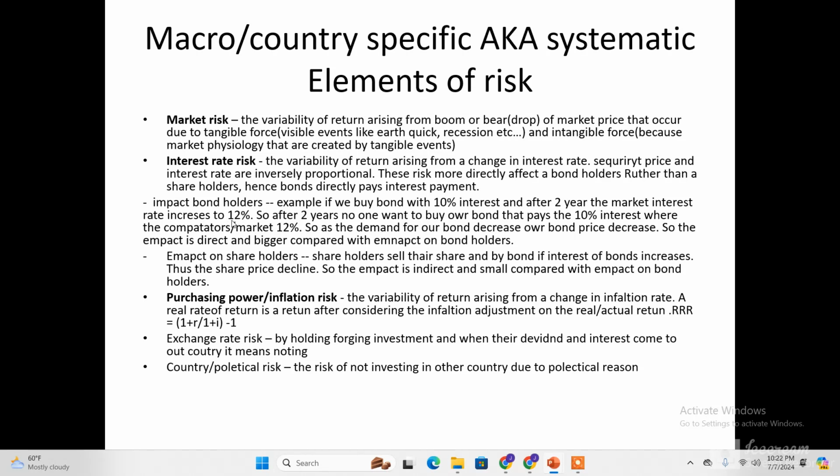So after 2 years, if I want to sell my bond, no one wants to buy my bond that pays 10% interest, where the competitors, or other bond issuers, are paying 12% to their bondholders.